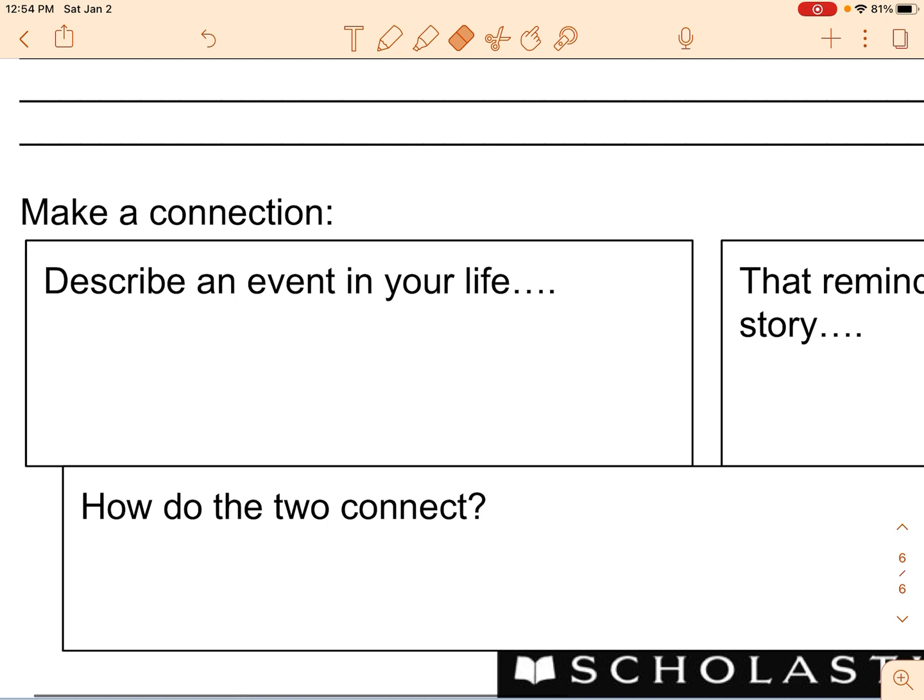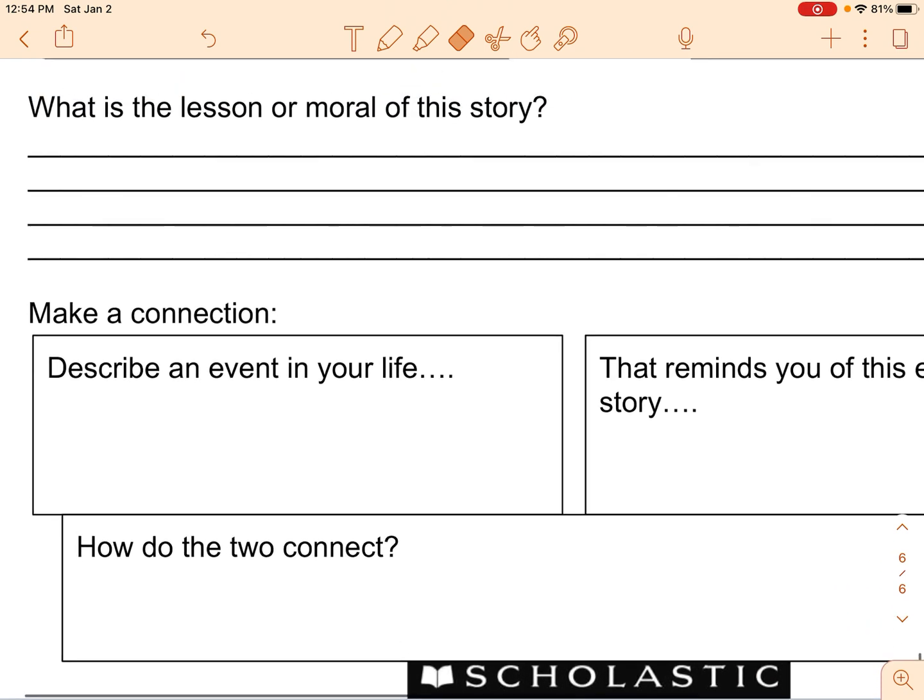Well, in Charlotte's Web, Templeton the rat gets made fun of a little bit because he likes to eat all the rotten food, but really he goes and he's nice and gets words for Charlotte. And that reminds me of this. No one showed up to the baseball game because they thought Mr. Peabody was a thief, but really he paid for his apples.